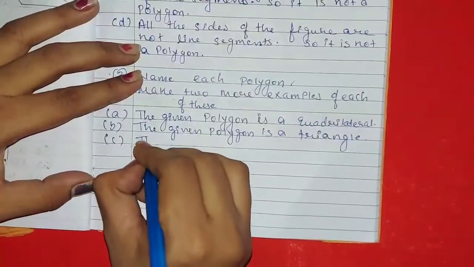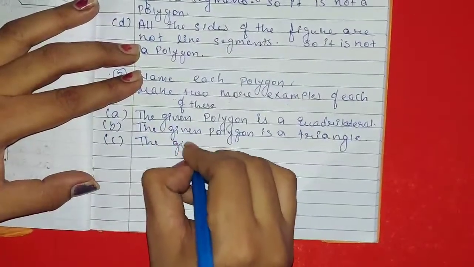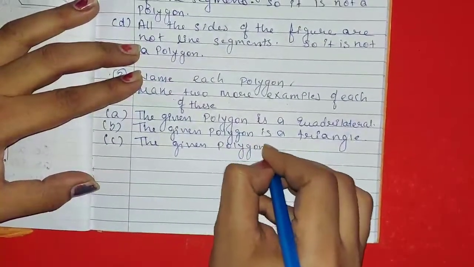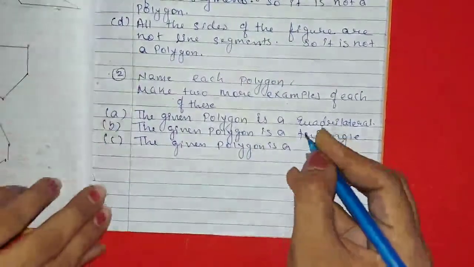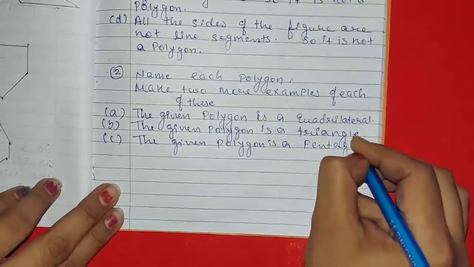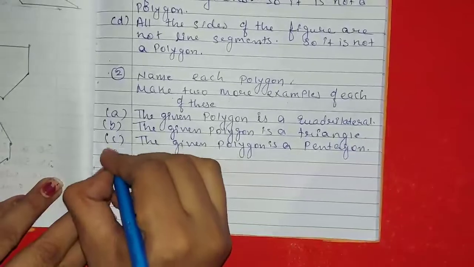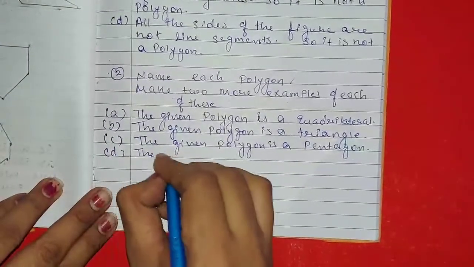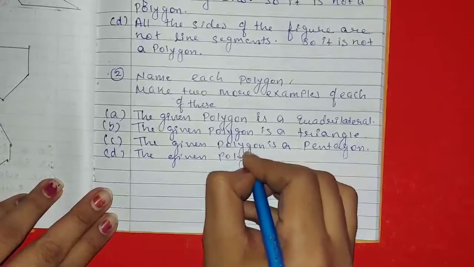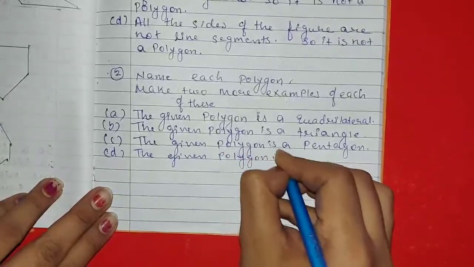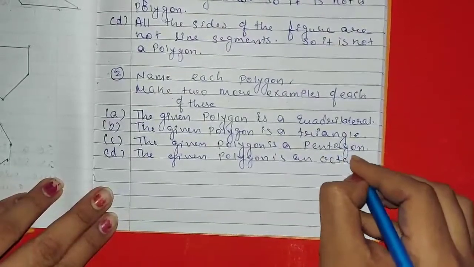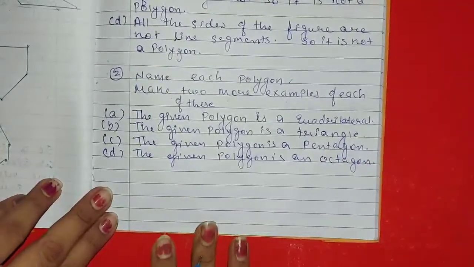C, the given polygon is a pentagon, and we have done examples of pentagon. And D, the given polygon is an octagon. The given polygon is an octagon, and we have done two examples of octagon.